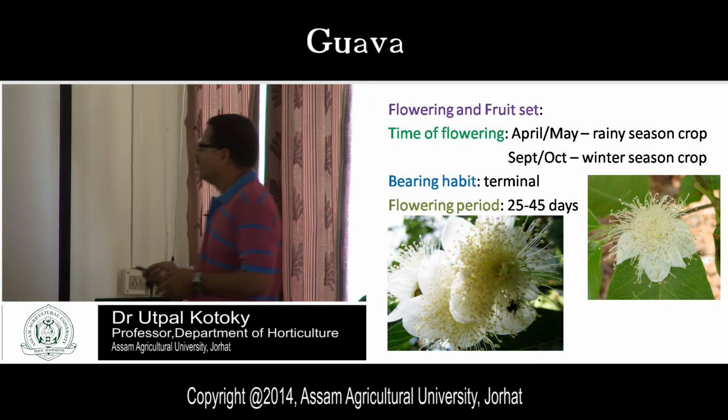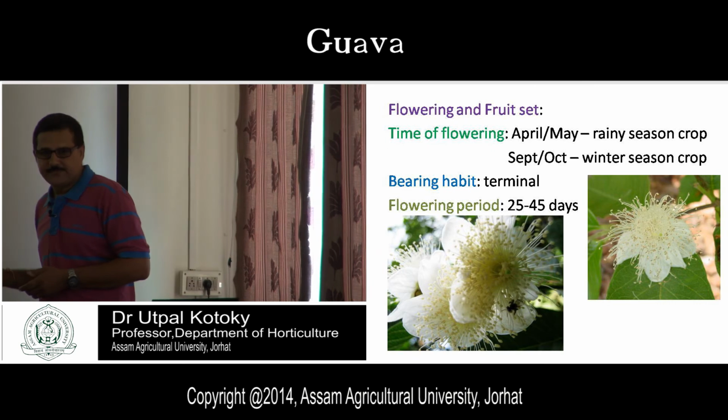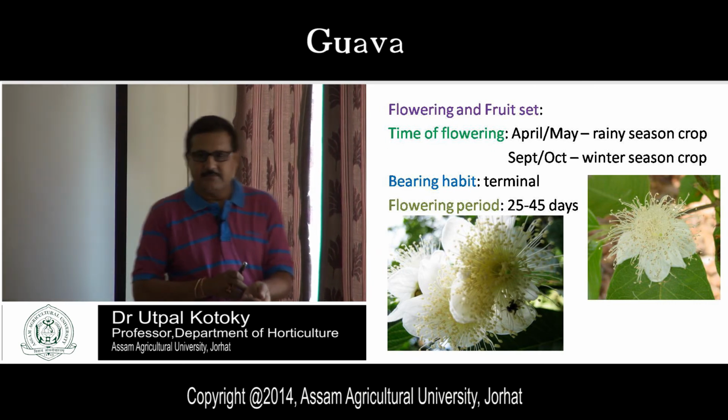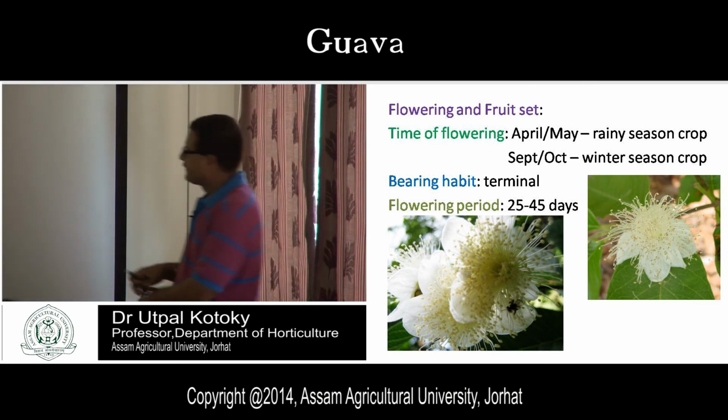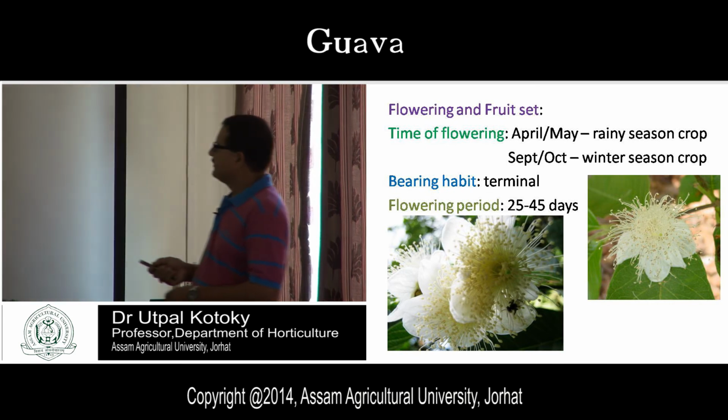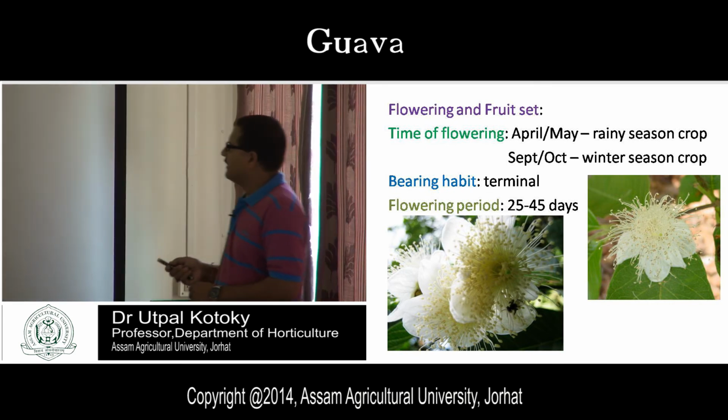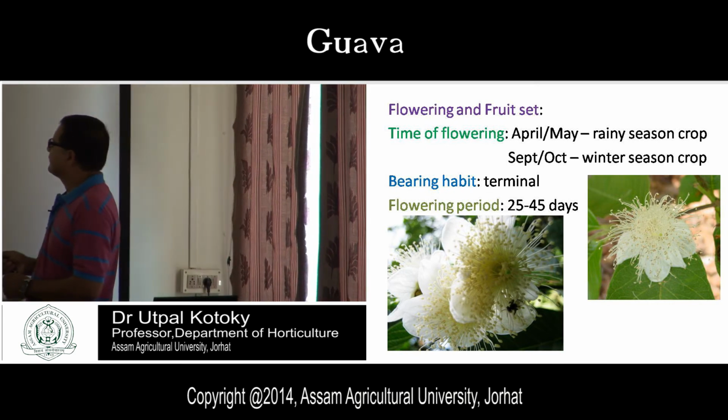Then flowering and fruit set, you see. This is a photograph of your guava flowers. White color flowers you have seen in the field. Time of flowering is, you see, April-May flowering, you will get September-October flowering.